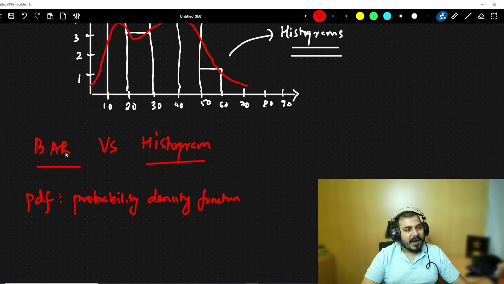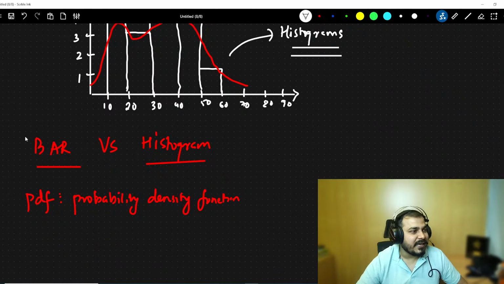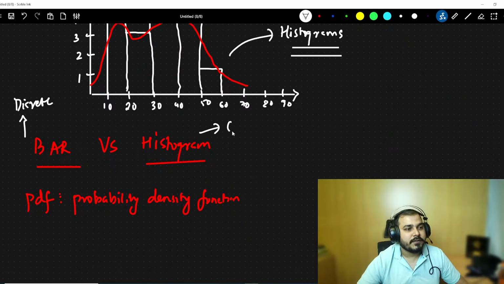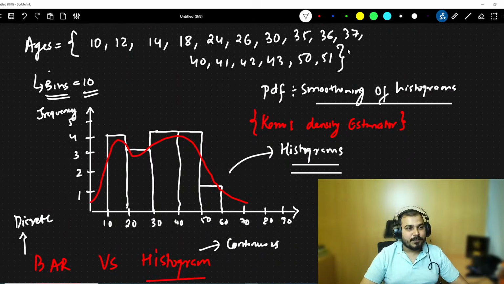Bar is specifically used for discrete data. Histogram is used for continuous data. Now, if somebody asks you what exactly is a probability density function, you are just smoothing the histograms.